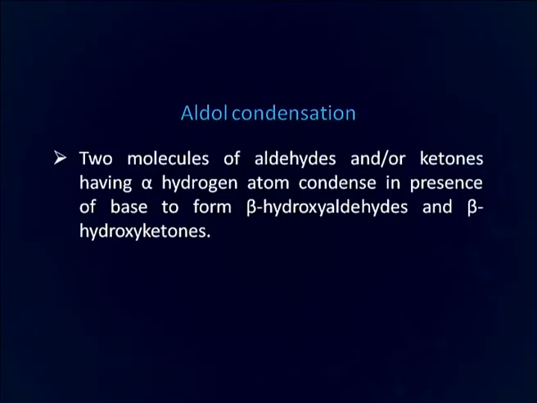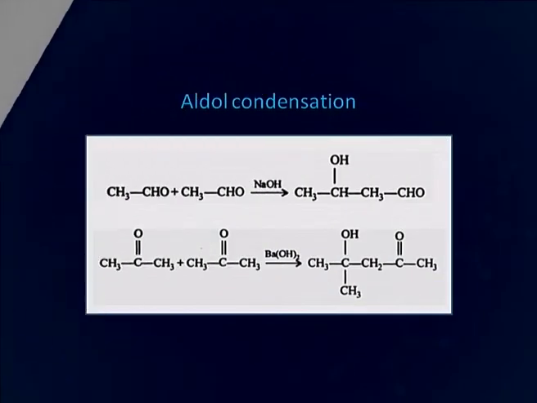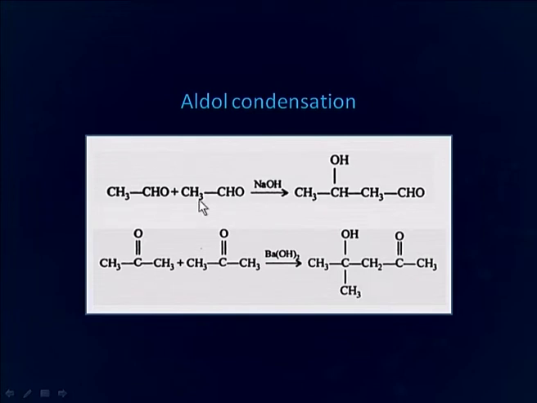So, to start with, aldol condensation. When two molecules of aldehyde and or ketones having alpha hydrogen atom condense in presence of a base to form beta hydroxy aldehyde or beta hydroxy ketone, the reaction is known as aldol condensation. As you can see in this figure, this is an aldehyde, another molecule of aldehyde forming beta hydroxy aldehyde. This is a ketone, so here we get beta hydroxy ketone.